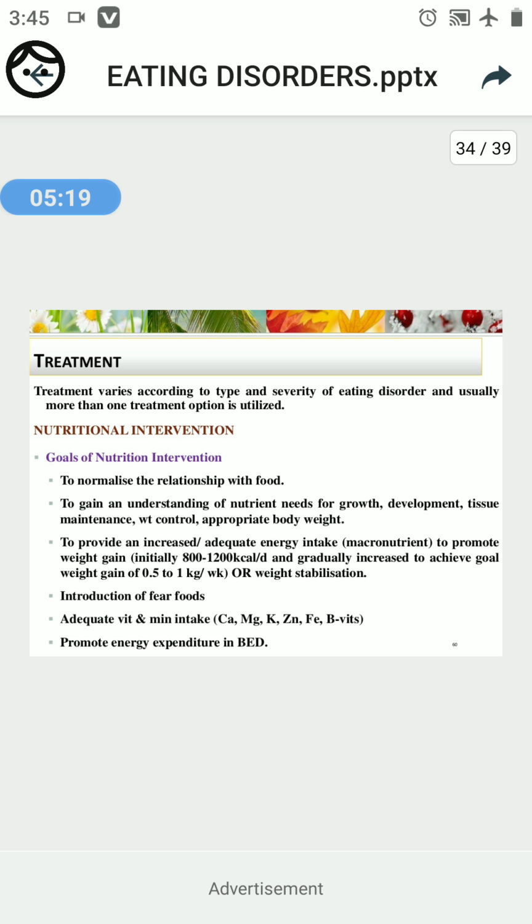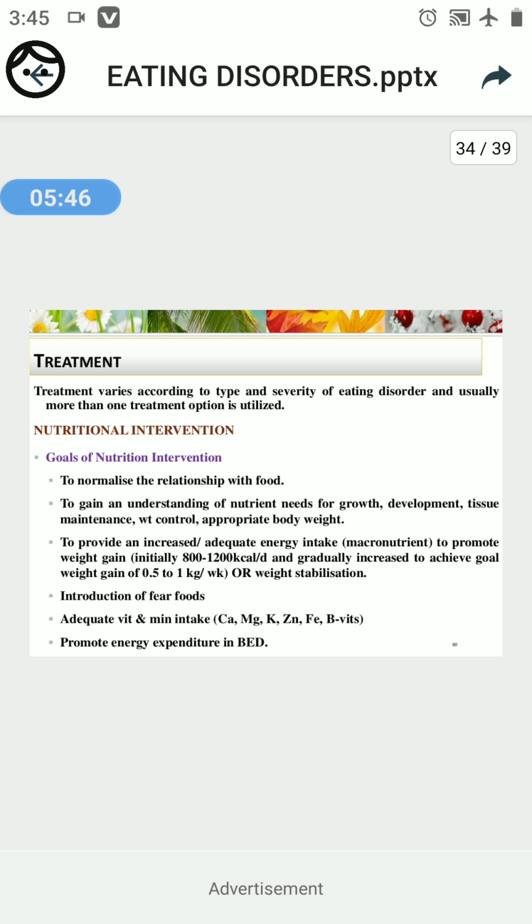And in the fourth goal, introduction of fear food, adequate vitamins and minerals, and promote energy expenditure in binge eating disorder, that is BED. So in the fourth goal, we introduce or encourage foods which they have built a strong negative perception about, especially in patients with orthorexia nervosa.